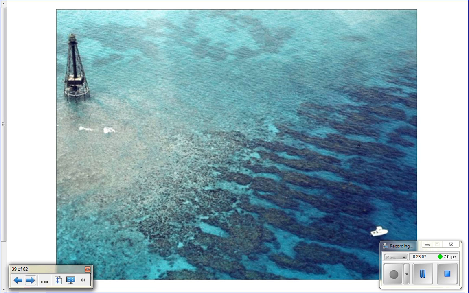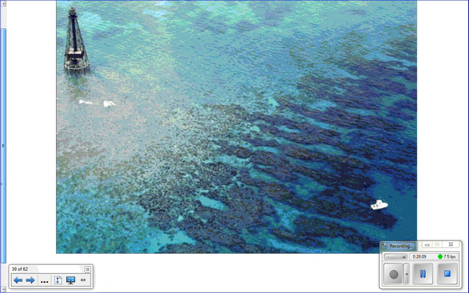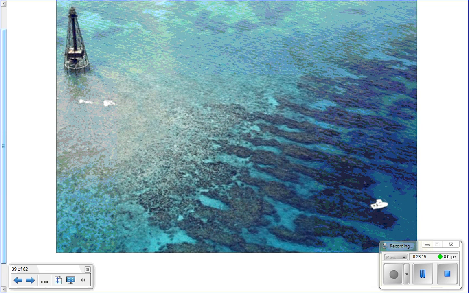This is what it looks like from the air. It's called spur and groove formation. You see the dark line next to the lighter line, dark line, lighter line. The dark lines are the coral, and the lighter lines are the sand channels. You can see the size of that compared to the boat right there. So it's a big reef.